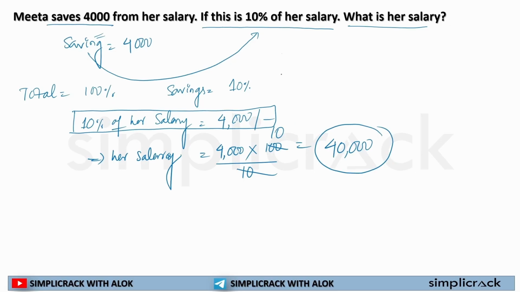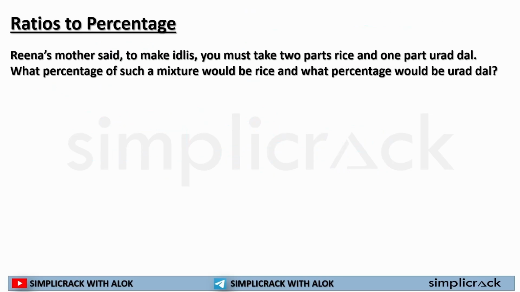Second, the percentage, and what that percentage refers to. It refers to savings. So with this you can create this statement, and then you can solve it and get the answer. Okay, I hope this is clear to each and every one of you.